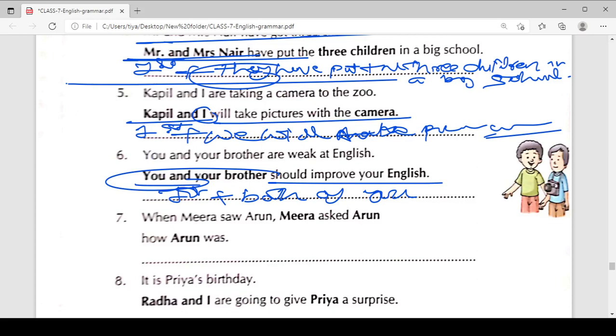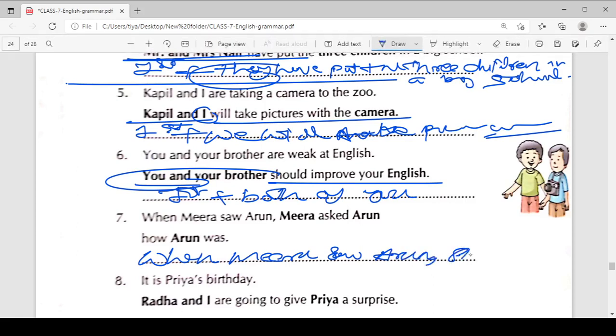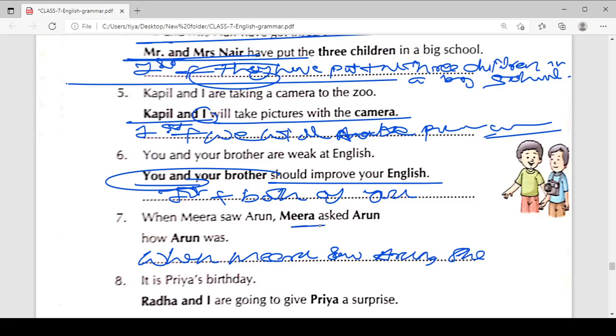So just write when Meera saw Arun. Okay, now use she at the place of Meera.